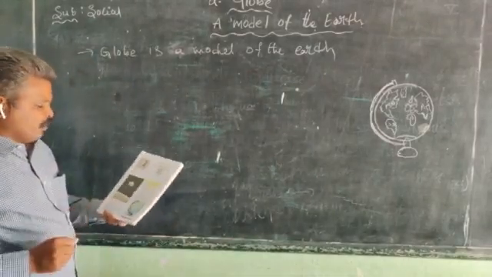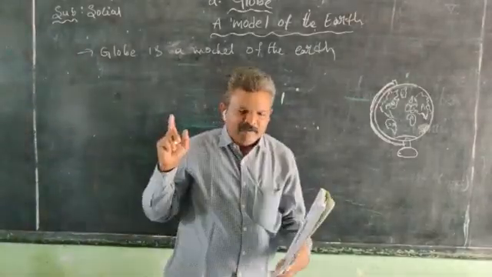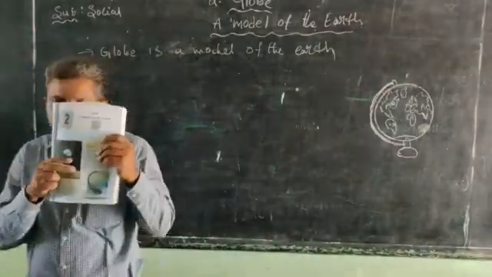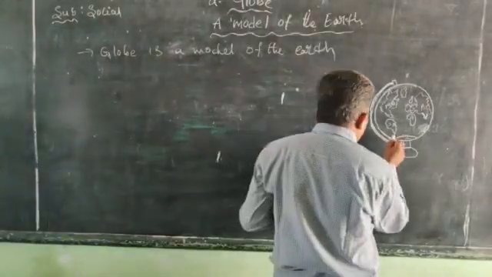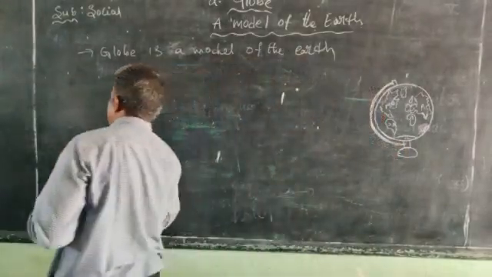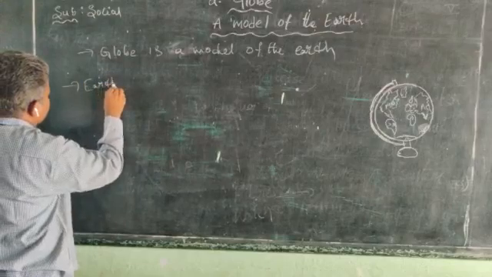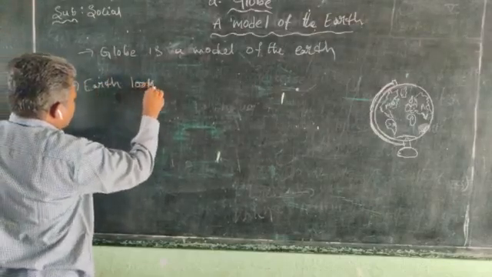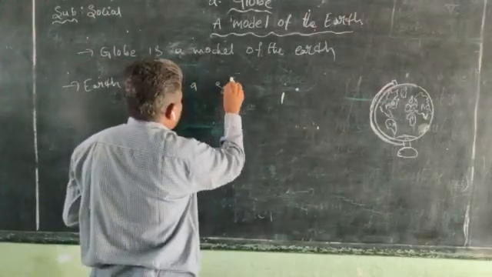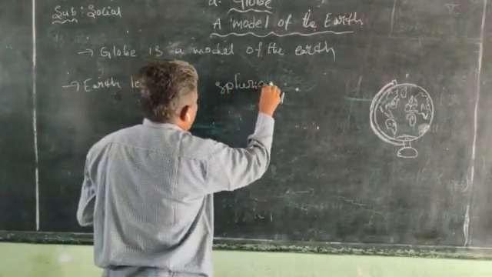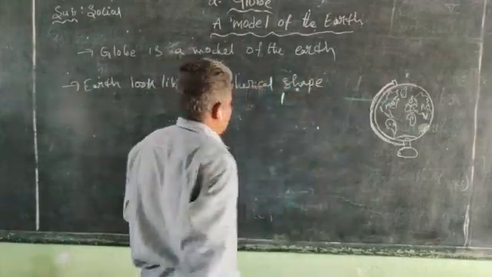There is one question also. Can you explain why the bottom portion of the earth is not visible in this photograph? How does the earth look? It looks like a spherical shape. Spherical shape, yes.